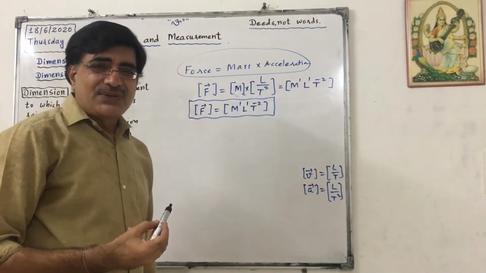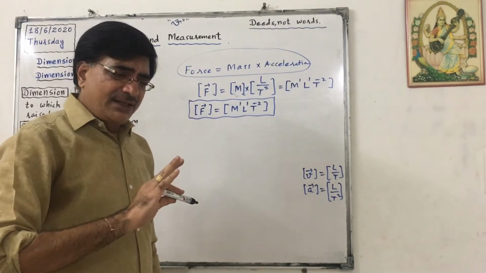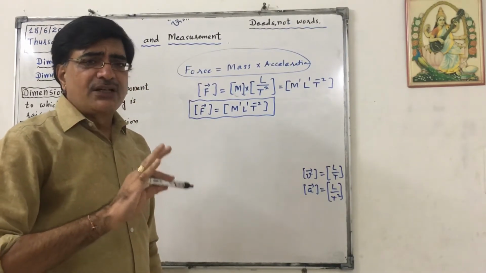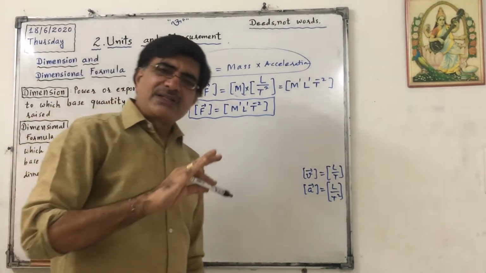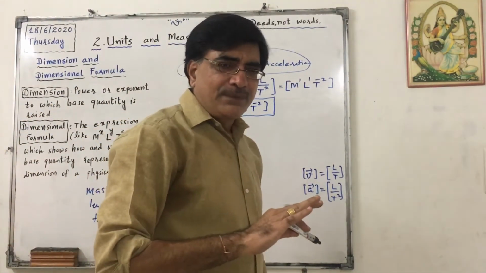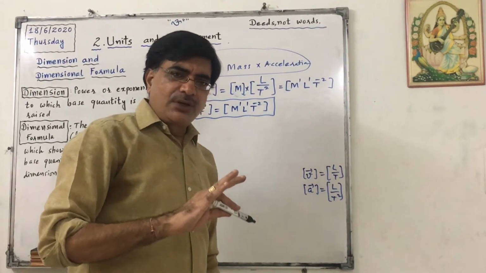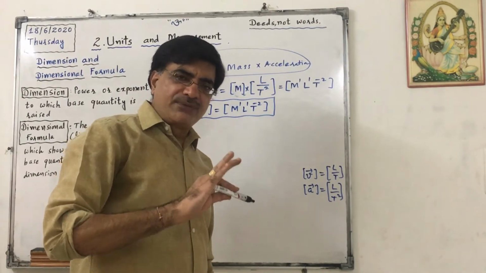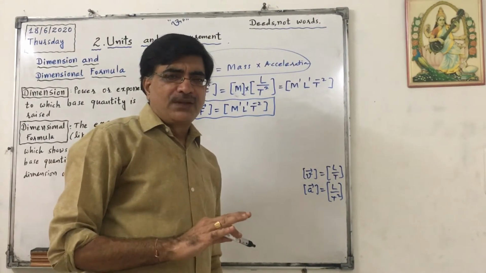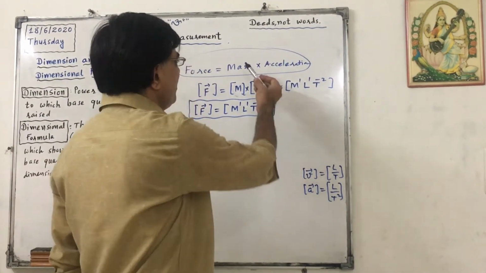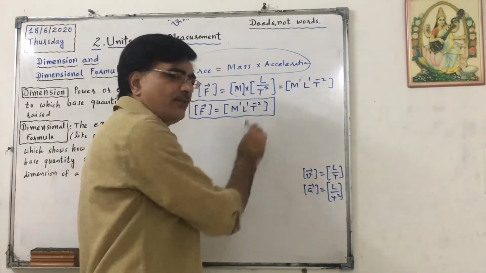For your knowledge, they give us the physical equations in this chapter. All physical equations will be given. You have to just prepare the dimensional formula from the physical equations given. So don't worry about physical equations. This is called the physical equation, this is called the dimensional equation, this is called the dimensional formula.